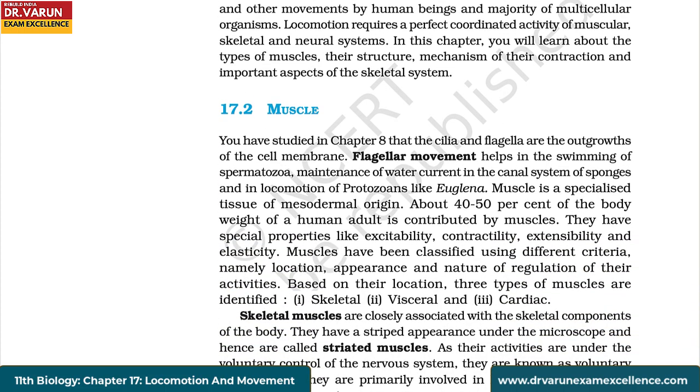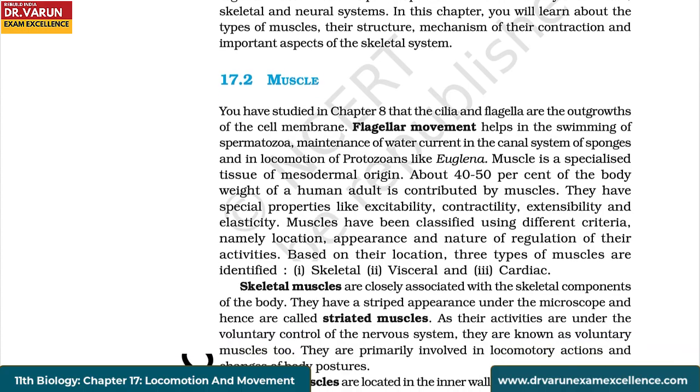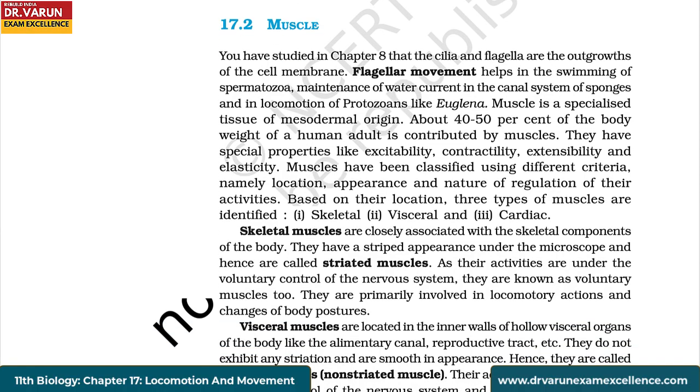You have studied in chapter 8 that the cilia and flagella are outgrowths of the cell membrane. Flagellar movement helps in the swimming of spermatozoa, maintenance of water current in the canal system of sponges, and in locomotion of protozoans like Euglena. Muscle is a specialized tissue of mesodermal origin. About 40 to 50% of the body weight of a human adult is contributed by muscles. They have special properties like excitability, contractility, extensibility, and elasticity.